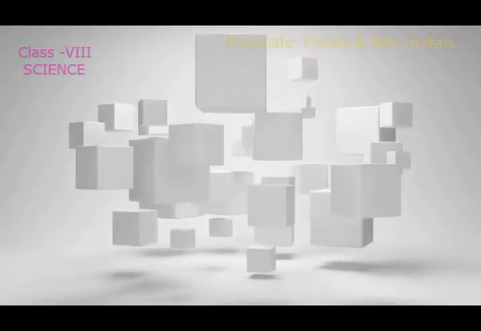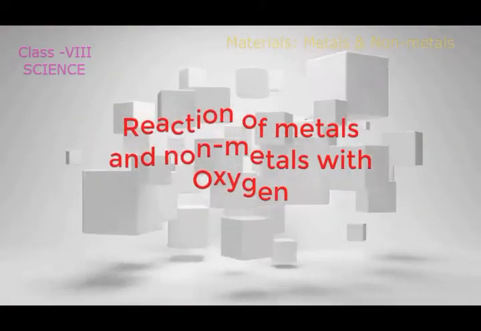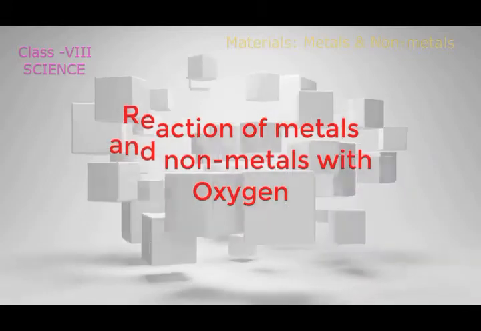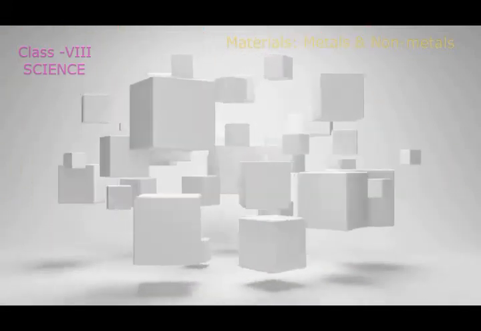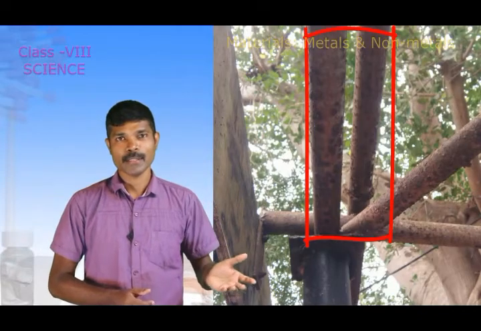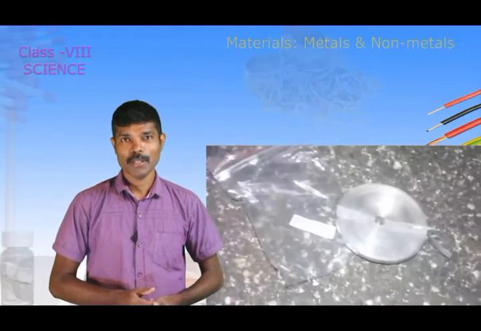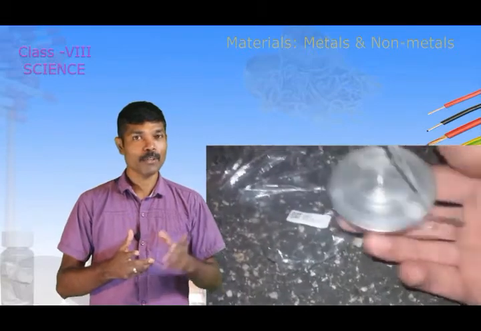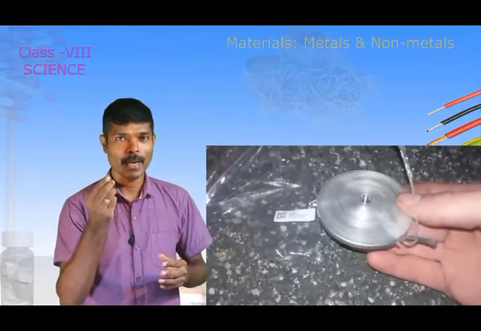Now the first chemical property of metals and non-metals is reaction of metals and non-metals with oxygen. You are familiar with rusting of iron, right? Similarly, in the previous class, you must have done an activity in which magnesium ribbon was burnt and we got an ash.